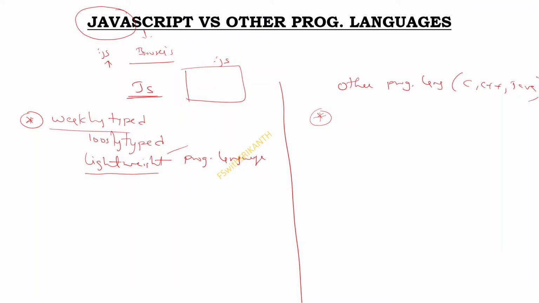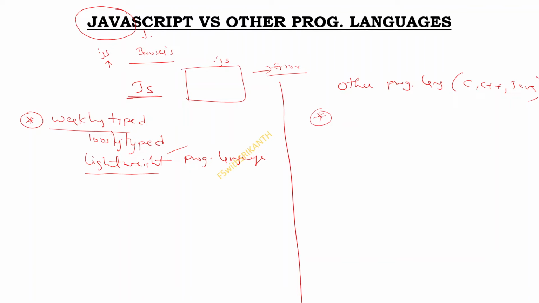Why is it weakly typed? There is no checking before executing your JavaScript file. In Java or other languages there is a compilation step, and when compiling your program it gives an error report, if it contains any error, along with modifications and suggestions required. But JavaScript doesn't check before executing the file.